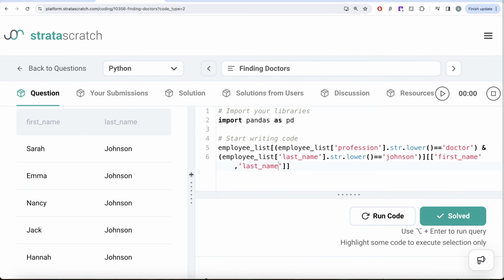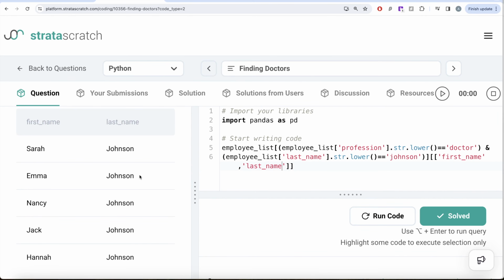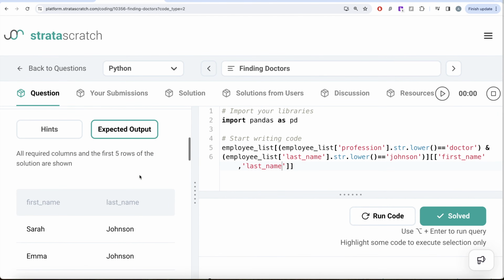So not a very difficult question. We have already learned about how we can perform Boolean indexing with multiple values. Here what we did extra was we converted the strings into lowercase. You can do it with uppercase as well, so that we are able to capture all the values that we are filtering for. And then once we had that, we kept only the columns that were required in our output. So this is how we do it.